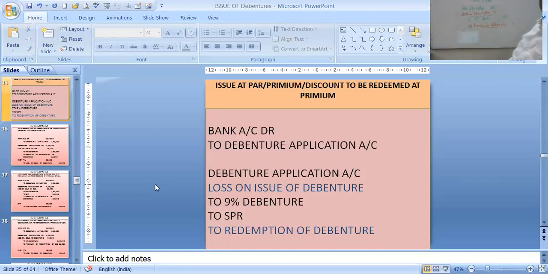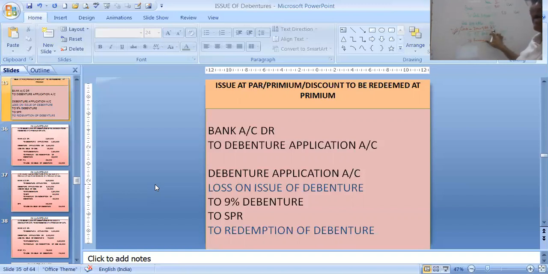Now students, you notice, if it is issued at discount, then the discount part will just be added over here. If it is at discount of 20 rupees, then we will just add the discount part. Either you write loss or you write discount, the meaning is same. Generally, we prefer to write loss. So loss will become 5 rupees the redemption loss and 20 rupees the discount price.